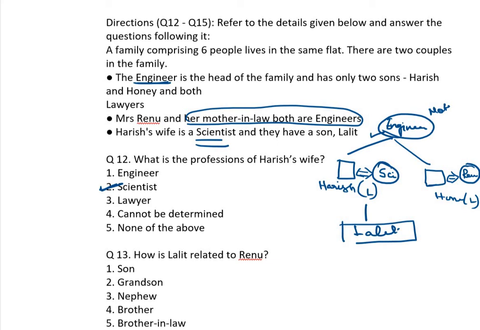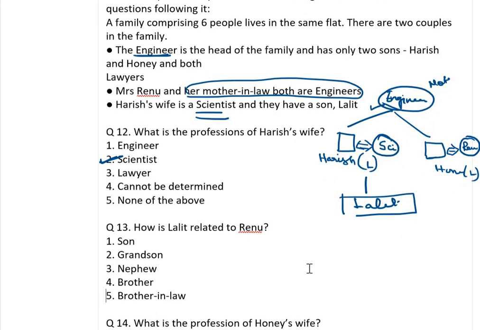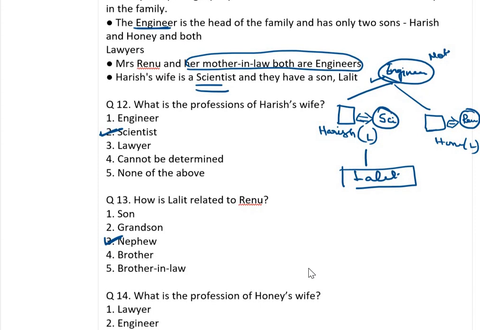Lalit. So parents, brother, and then children. So how can we relate? Let's scroll down a little bit. What are the options given here? Nephew, sister's or brother's son, nephew. Here it is a co-sister, no? So nephew. The 14th one: what is the profession of Honey's wife?